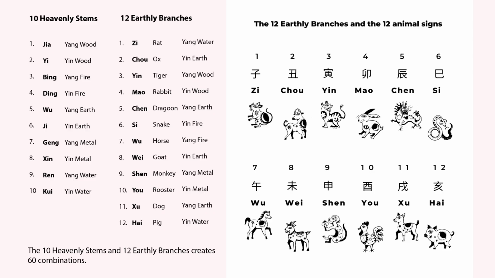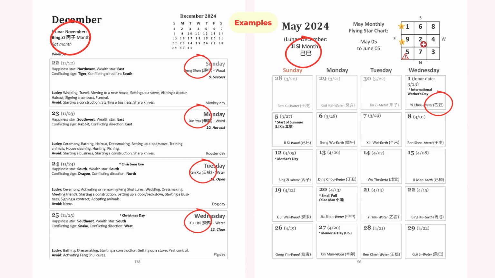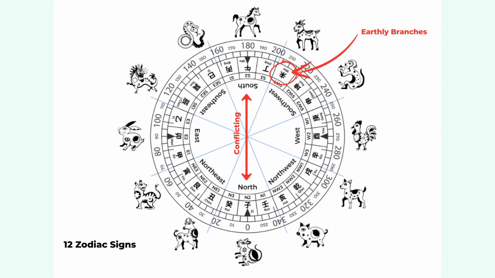So we know this year, 2024, is a year of Jia Chen. And the Jia is a heavenly stem and the Chen is earthly branches. And every month there is also a combination of heavenly stem and earthly branches. And every day on the Chinese calendar, we also have a combination of the stem branch. And based on your own birth year or your animal sign, you know your own earthly branch.